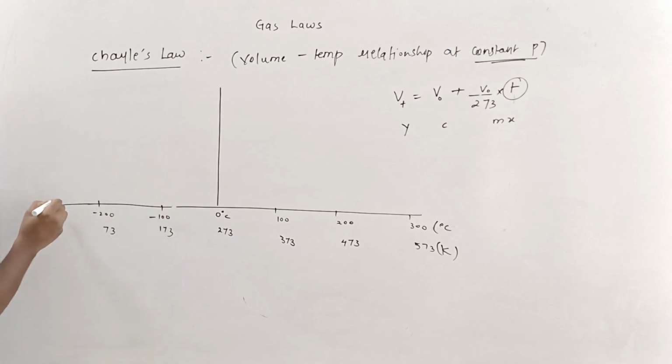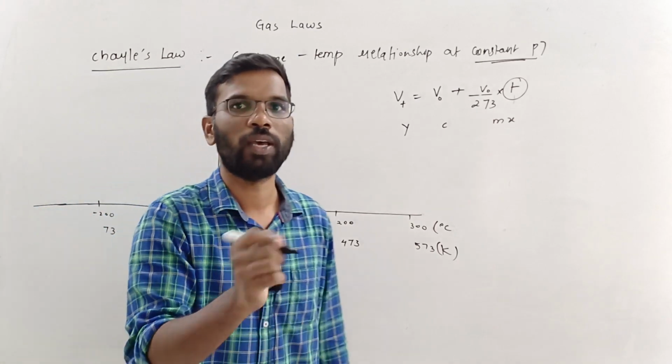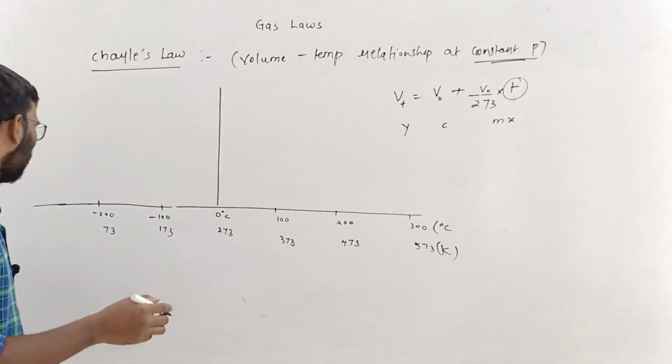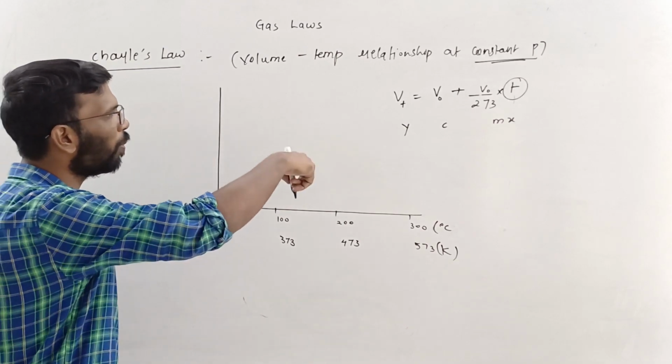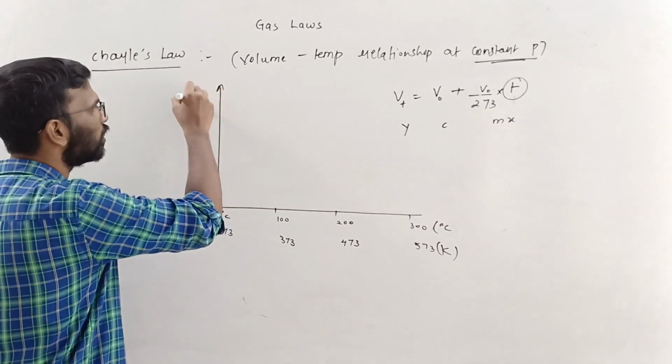I want 0 Kelvin, no? I want a 0 Kelvin. What is the volume occupied at 0 Kelvin? That is what we want to say, right? So this is somewhere minus 273, which means it is 0 Kelvin, right? So this is the volume. If we go by this axis, this is what we are plotting.